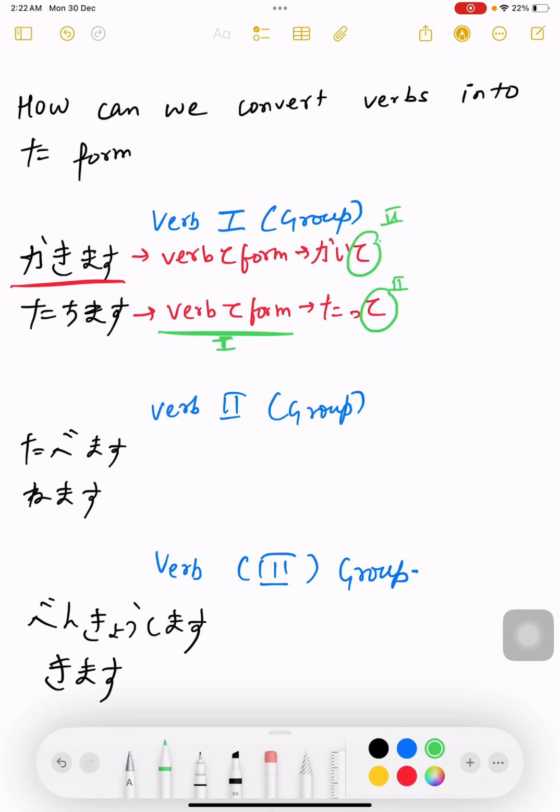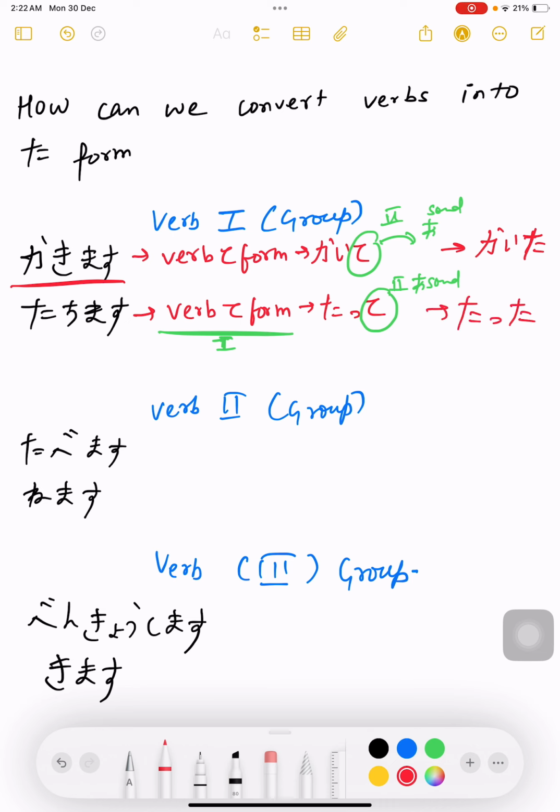And you need to change this circled alphabet to a sound. Which sound? A sound. So kaite will ultimately become kaita. Why? Because te a sound is ta, and tatte will become tatta.